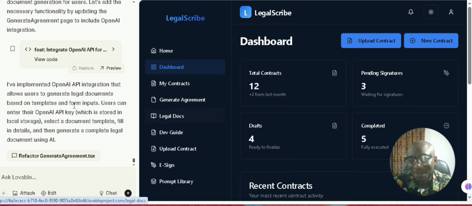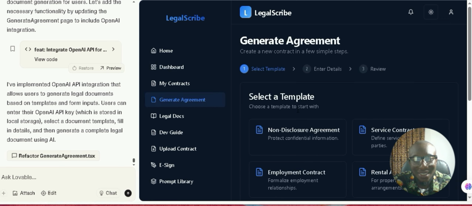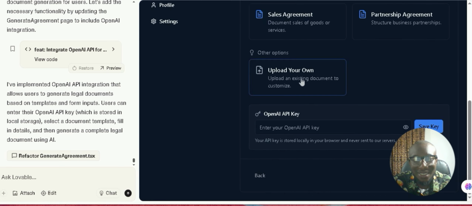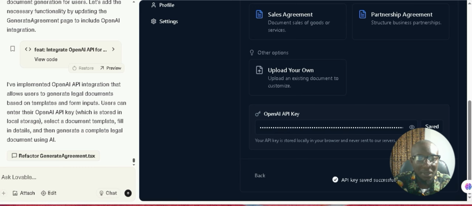It says that users will be able to input their API key. Let's see. Oh, you can see, upload your own. Okay, let me put my API key here and see if it will work. So I'll put in my API key.